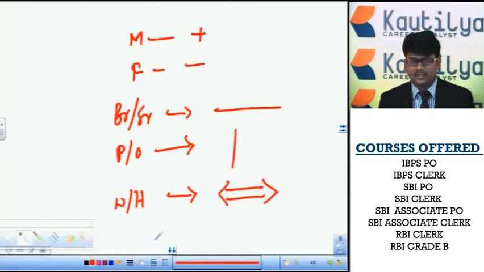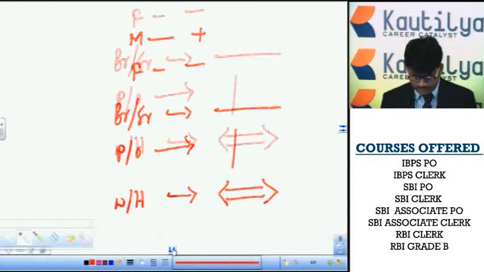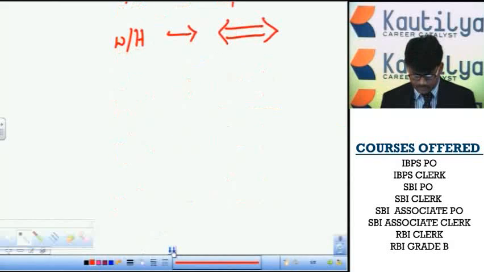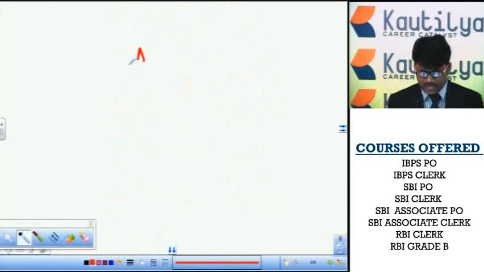Parent and offspring relationships are represented by a vertical line. Wife or husband relationship is represented by a double arrow symbol. We should remember these points when solving group blood relation problems. For example, the representation of A and B should be like this.